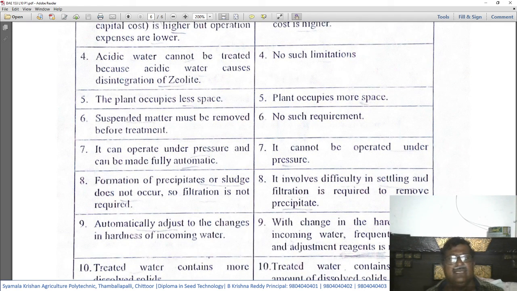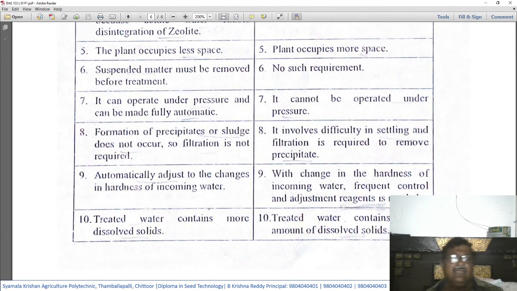Sixth point, suspended matter must be removed before treatment. That is, wherever there is turbidity, it needs to be removed. No such requirement is there in this second method. 7, it can operate under pressure and can be made fully automatic, whereas the lime soda method cannot be operated under pressure, and it cannot be automated also. That point also you can add here.